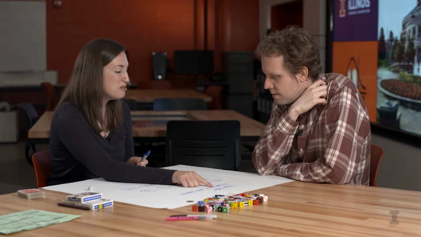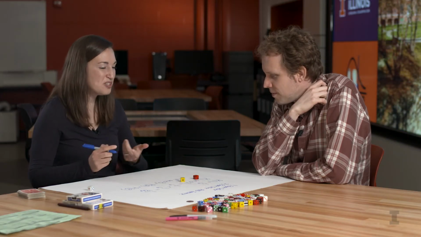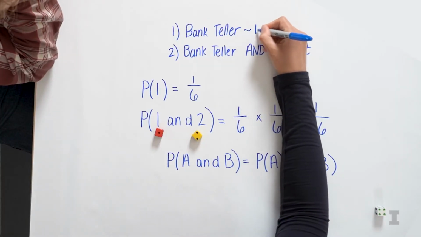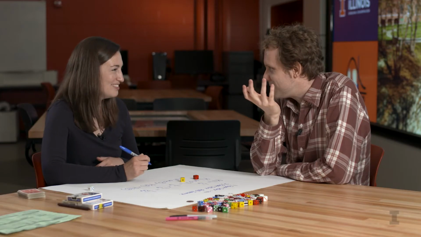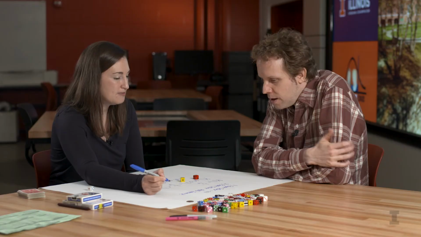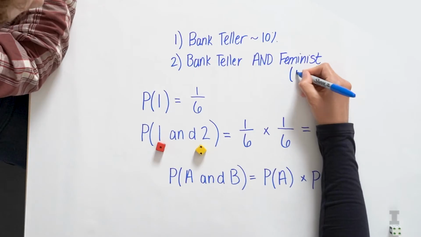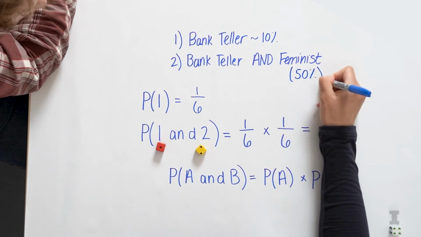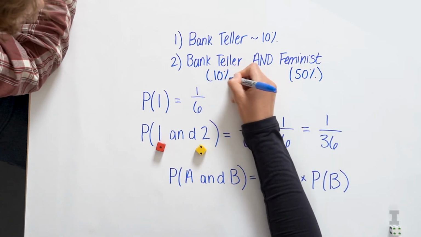So with the Linda problem, I think, Wade, you gave me some numbers. You said, let's just say the probability that she's a bank teller is 10%. That's just an estimate. Yeah, I think it might be good. And then what about the feminist? I thought it might have been about 50-50. Okay, so you thought 50/50. So this was 10%, this was 50.